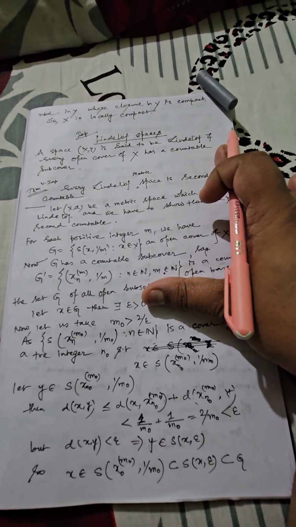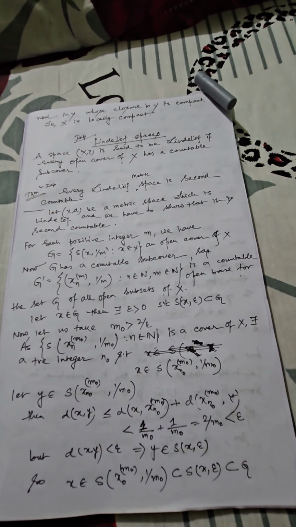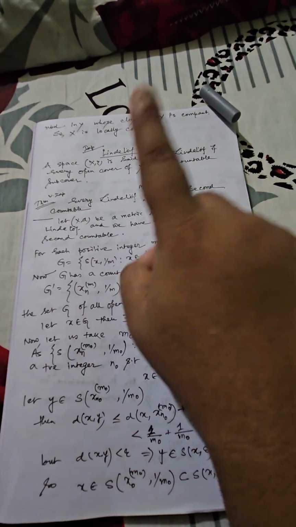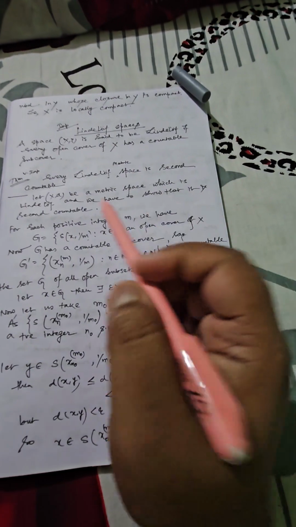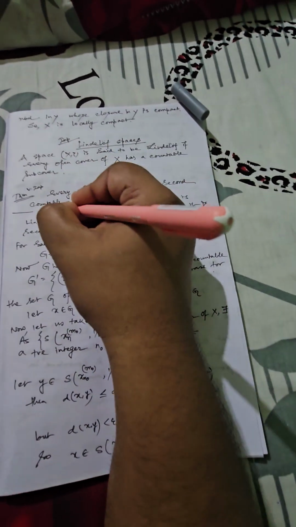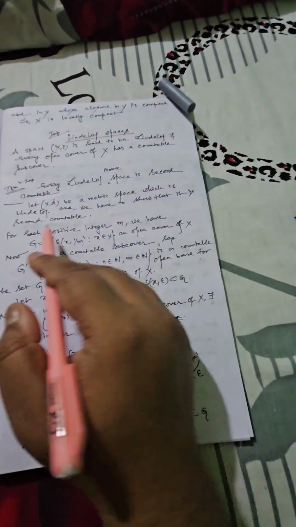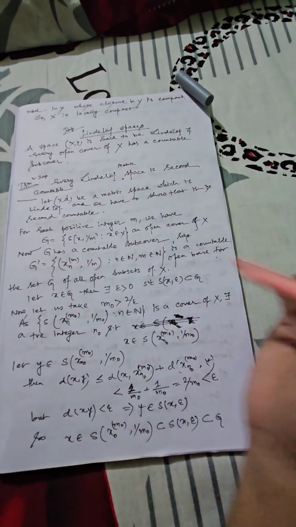This is also important, but if you have to choose between these two, I will suggest you choose that every Lindelof topological space is second countable. So in brief, I am trying to say this. As usual, we take a metric space (X, d) which is Lindelof. We have to show it is second countable.